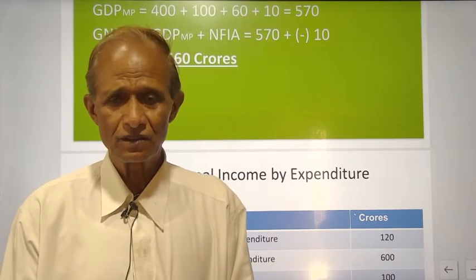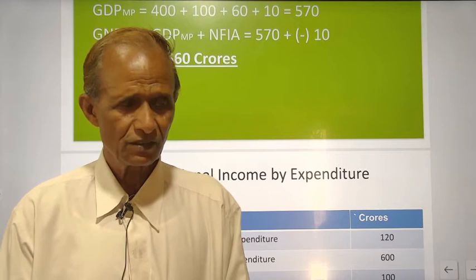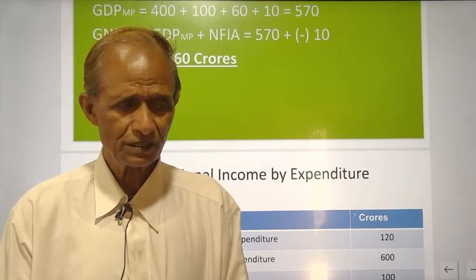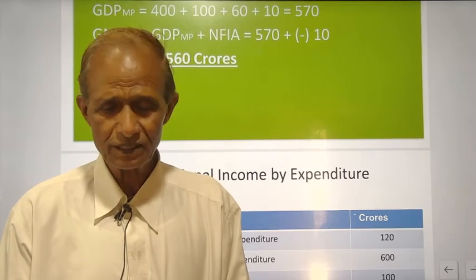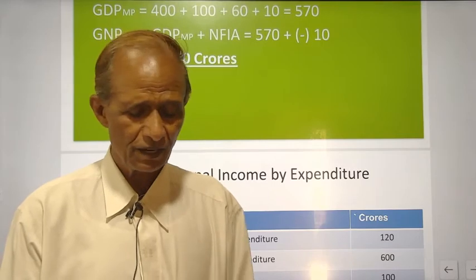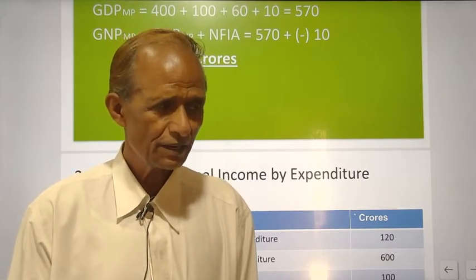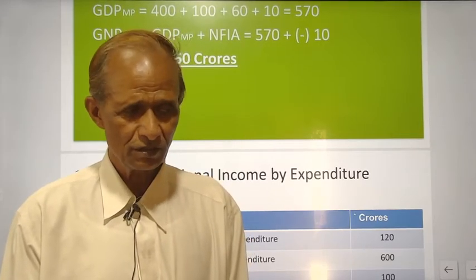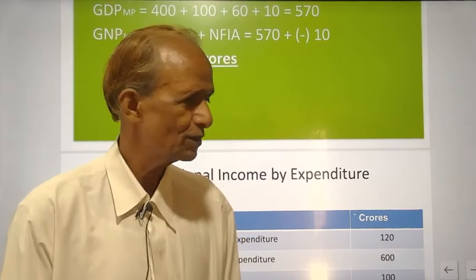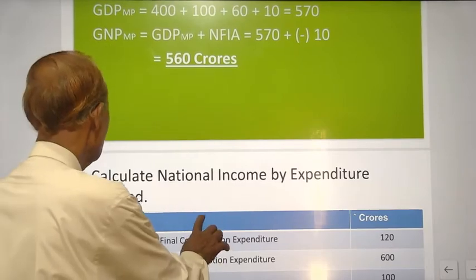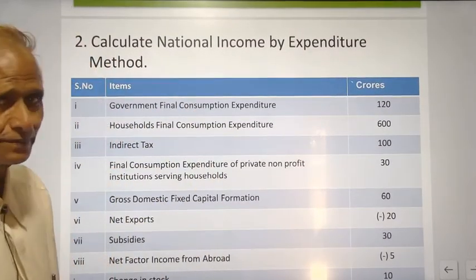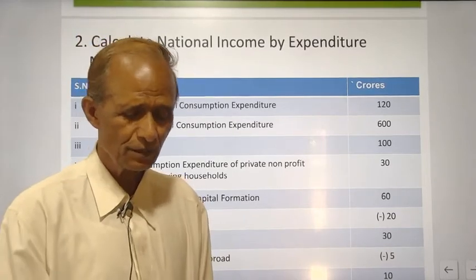and then net indirect taxes, that is indirect tax minus subsidies. That will give you net indirect taxes, and that should be deducted to find out NNP FC, NNP at factor cost. Now the second example: calculate national income by expenditure method.